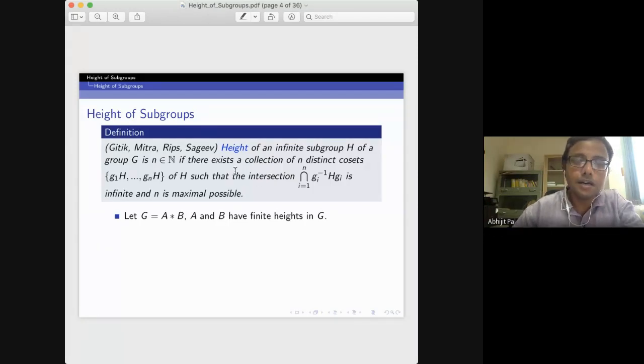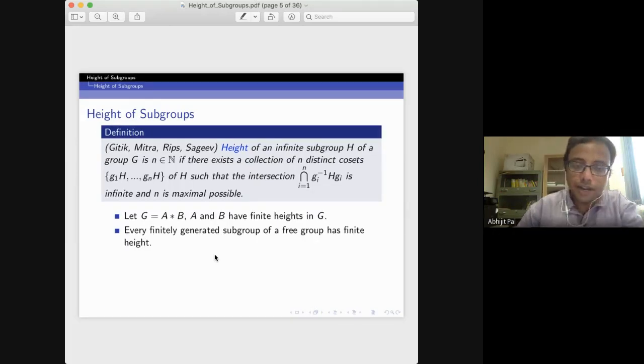Therefore A has finite height in G. Similarly, B has finite height in G. So this is easy. Now if you take any finitely generated subgroup of a free group, this subgroup also has finite height.